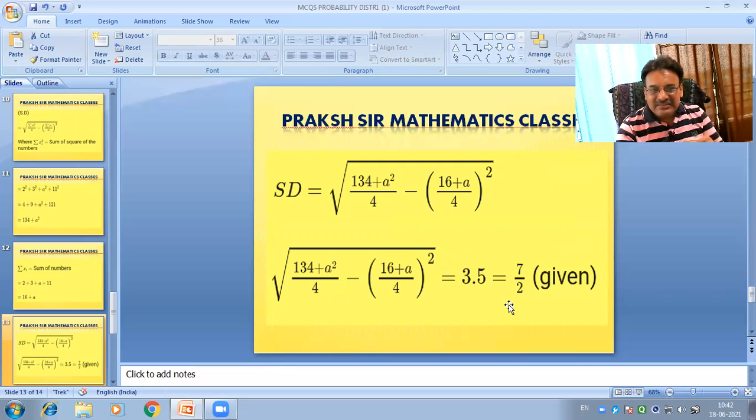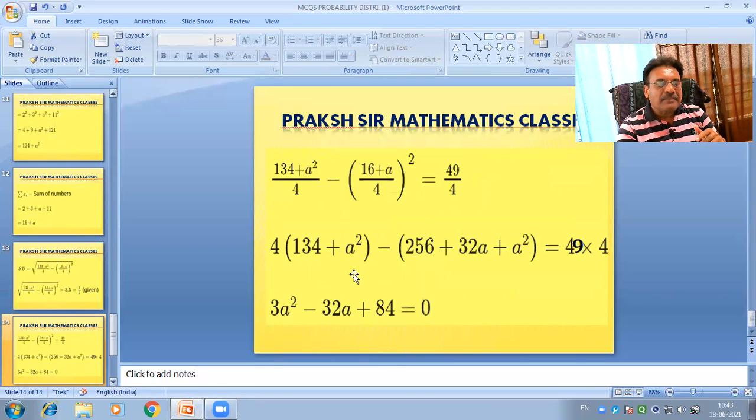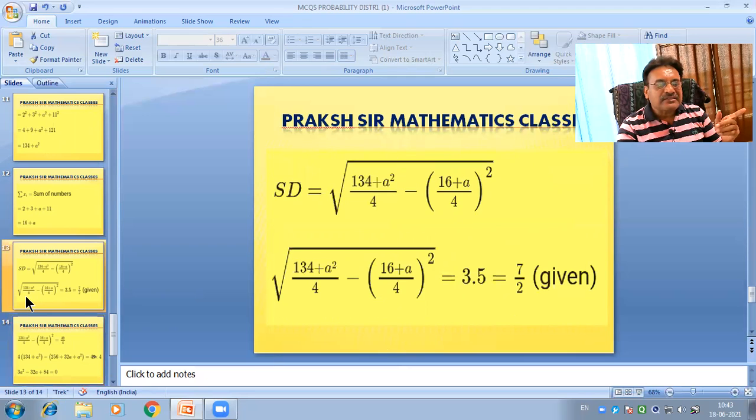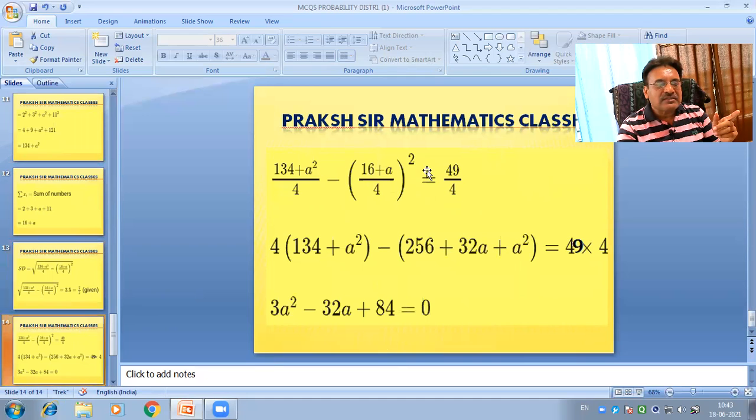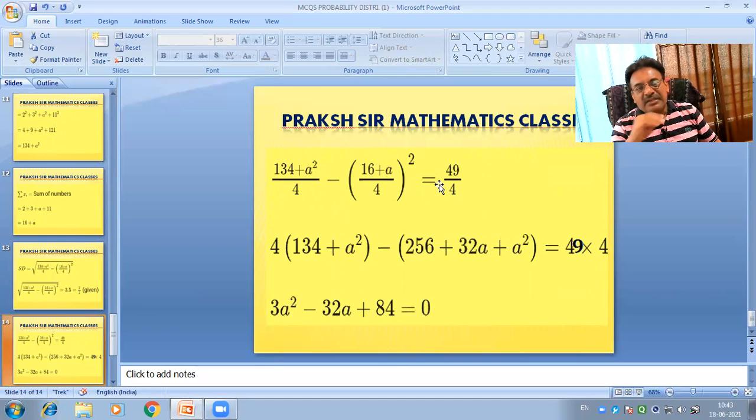Then squaring both sides, square and under root cancel. 7 by 2 whole square is 49 by 4. So after squaring, square and root on the LHS cancel, and we get 134 plus a square by 4 minus 16 plus a by 4 whole square, which equals 49 by 4. After squaring both sides, we solve this and find the quadratic equation. Here 4 square is 16.